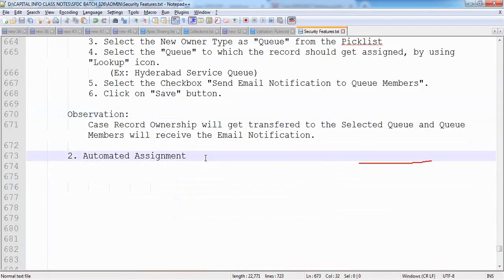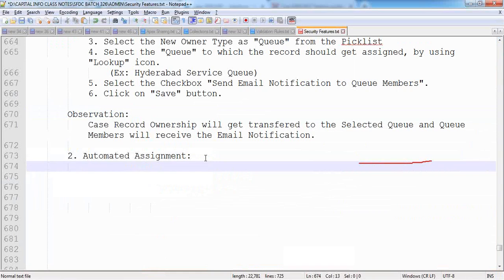With the help of this assignment rules feature, we can assign the record to the respective user or queue dynamically at runtime, without assigning manually, without transferring the ownership manually on my own. Instead of clicking on that change link, I want to make that process automated with the help of assignment rules. Okay? Clear?